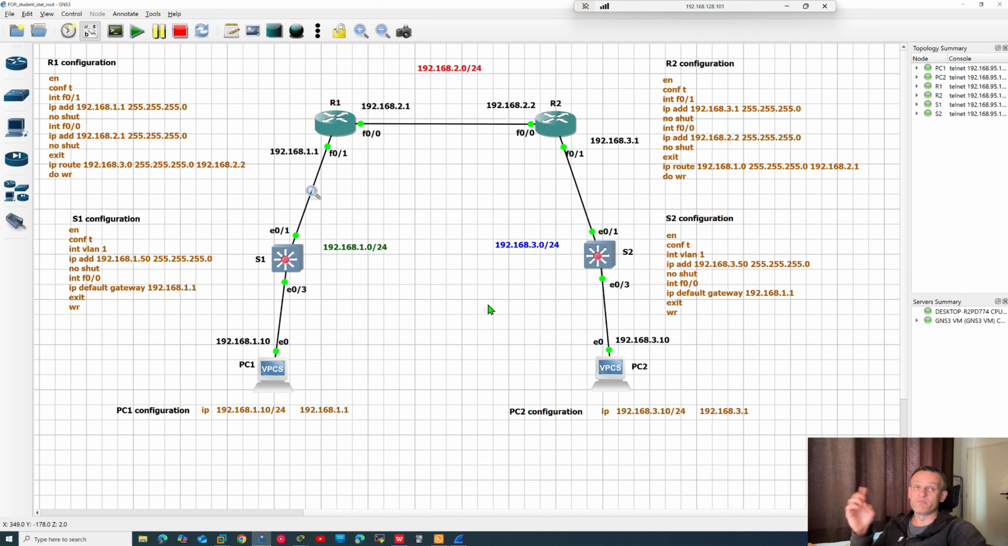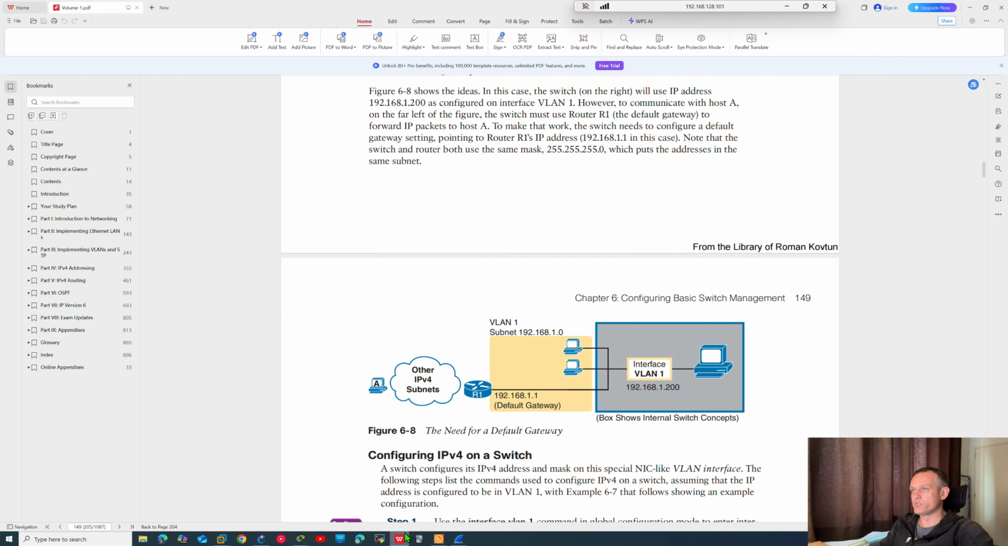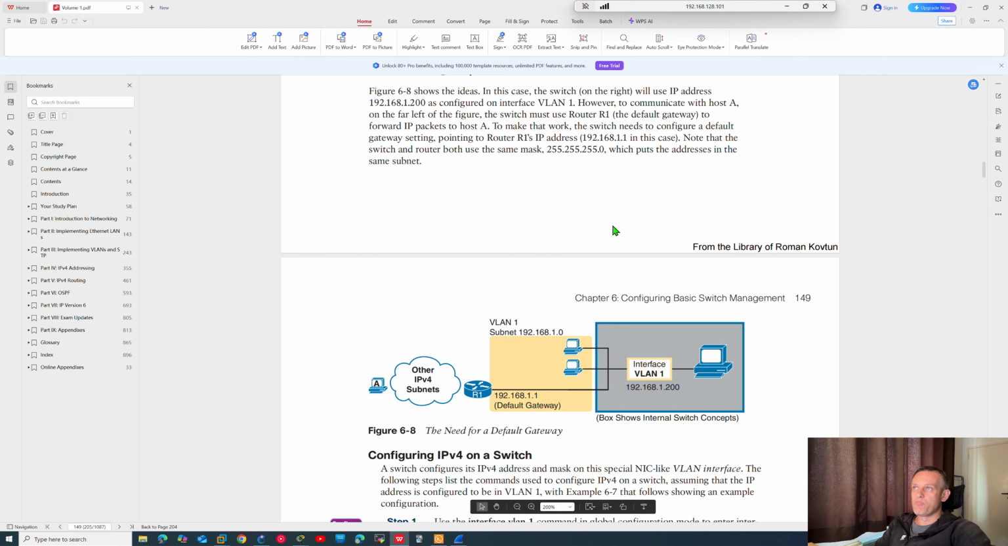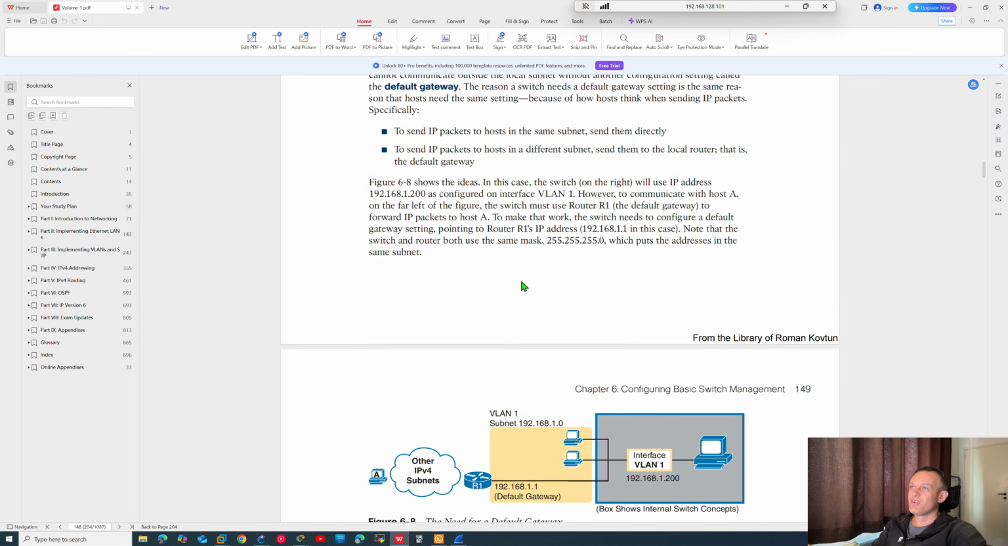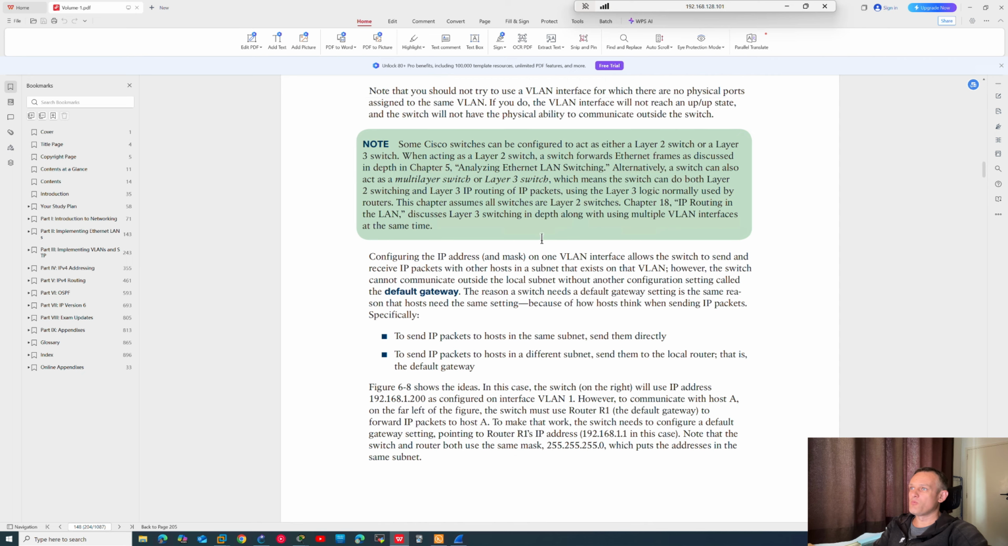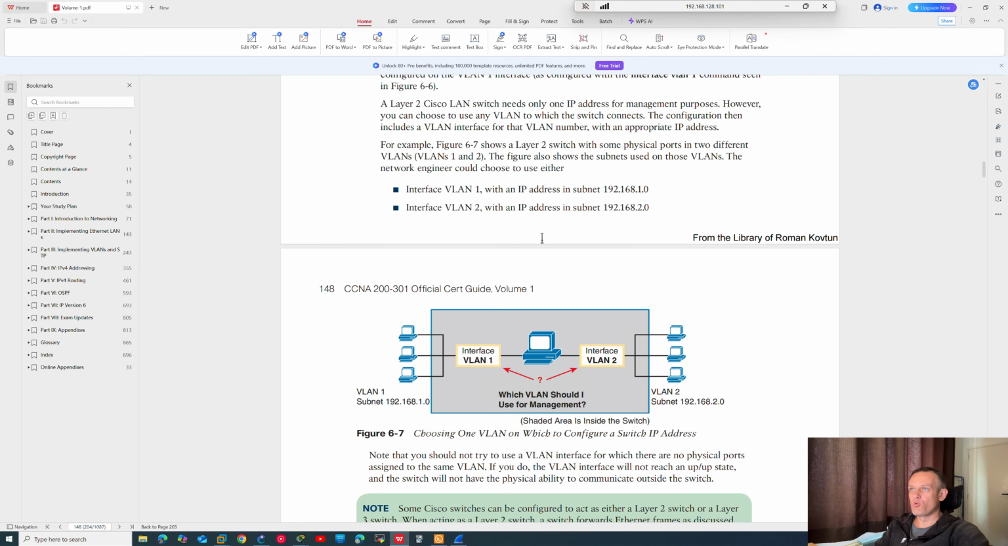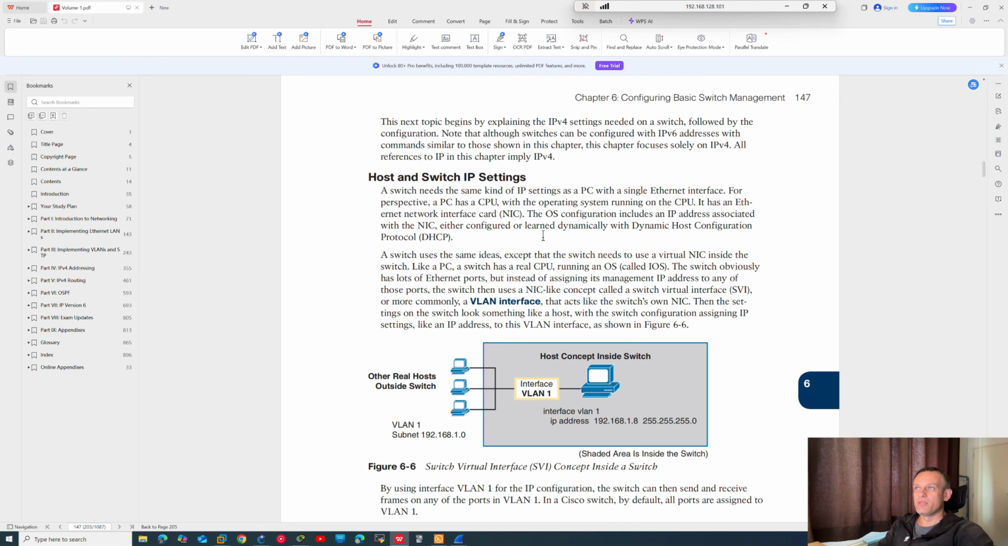Okay, that's it about this. In real world, it works. Yeah. Okay. What I would like to show you also. This is my book, CCNA Volume 1. You can see this, and here's explanation also. I read all of this stuff, why we should configure, how it works, what does it mean.